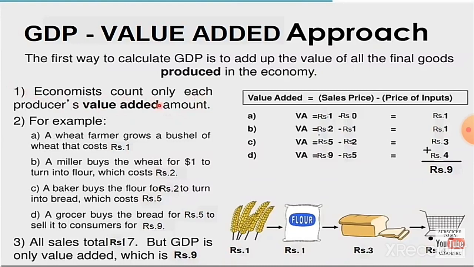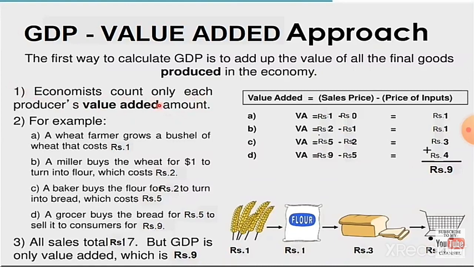Next, a baker buys the flour for rupees 2 to turn into bread, which costs rupees 5. So he bought for 2 rupees, and he makes the cost rupees 5. But in the GDP, our country minuses that 2 rupees, and they add only 3 rupees to GDP.